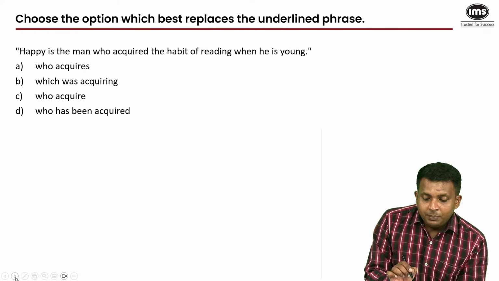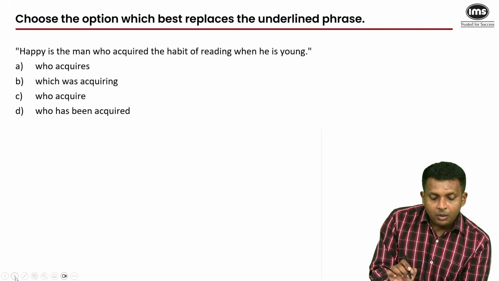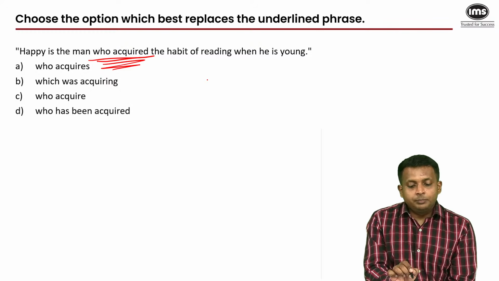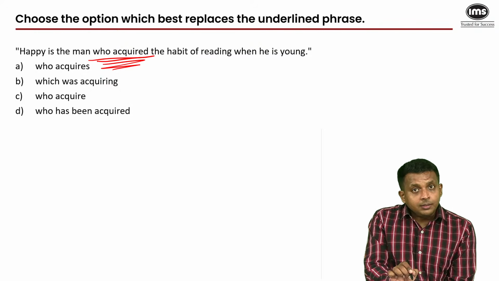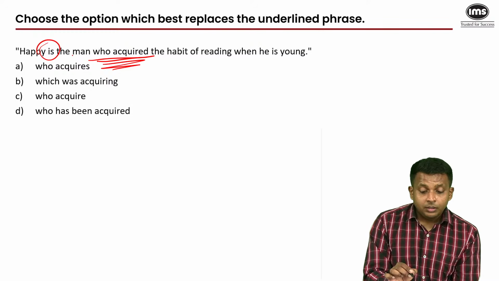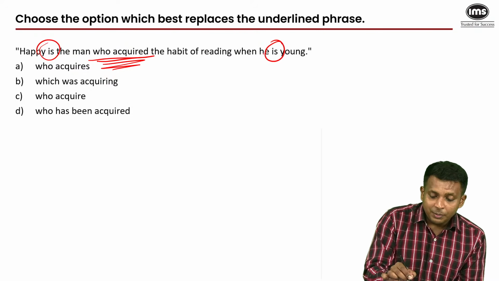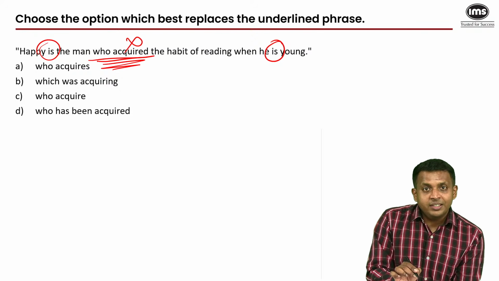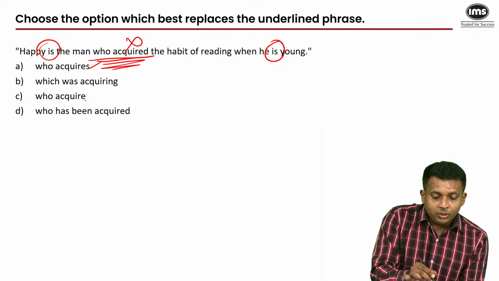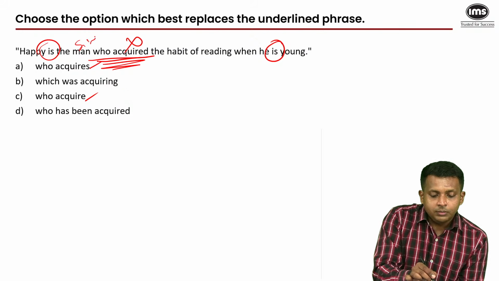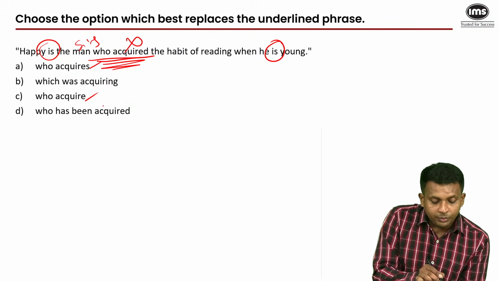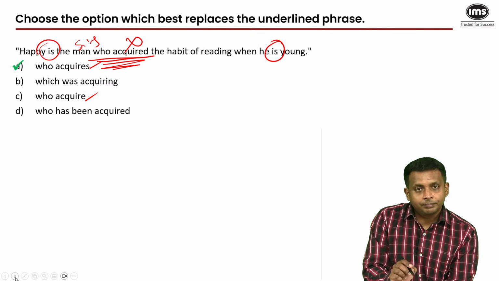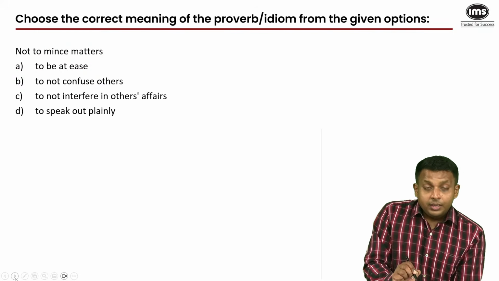Choose the option which best replaces the underlined phrase. Happy is the man who acquired, this is the phrase which has been underlined, the habit of reading when he is young. Happy is the man, simple present. When he is young, simple present. So why use this simple past here? So we just need the simple present tense, which could be this or this, but man is singular, and for that we need a singular verb, and that is in A. Acquire is singular, acquire is plural.